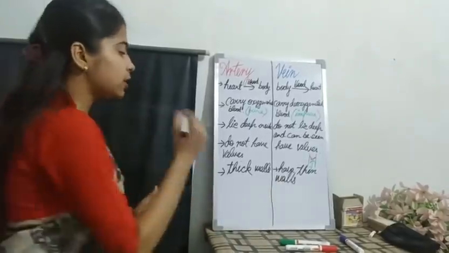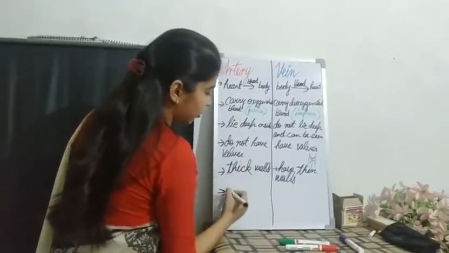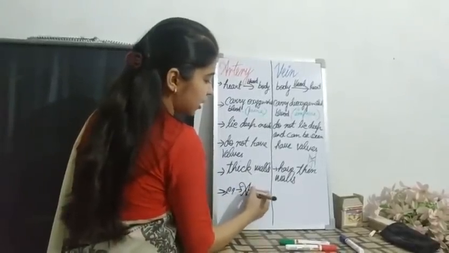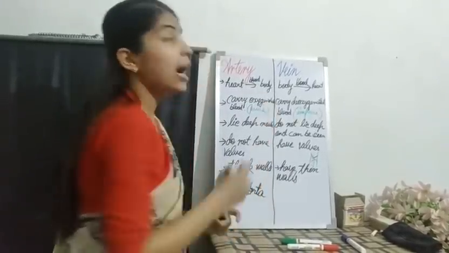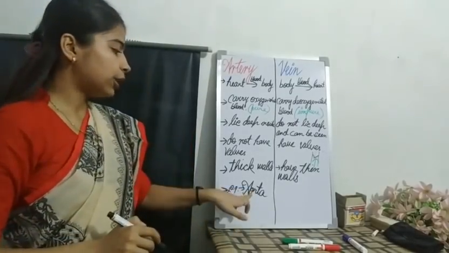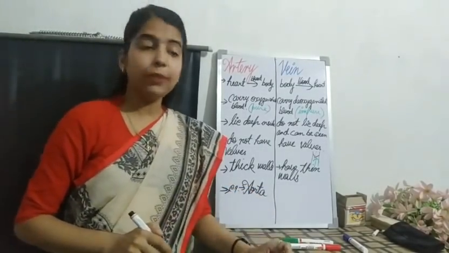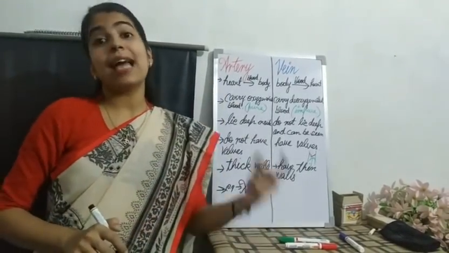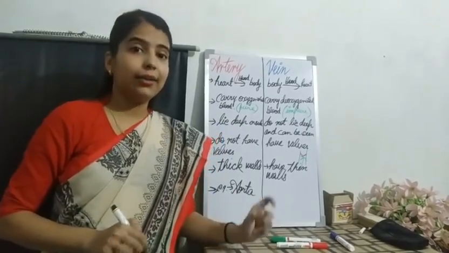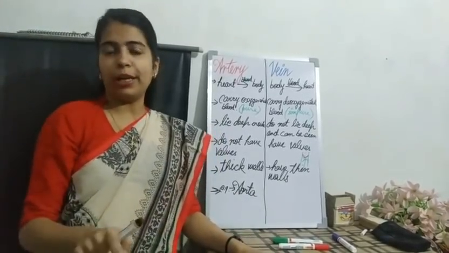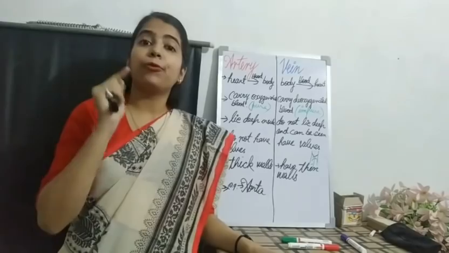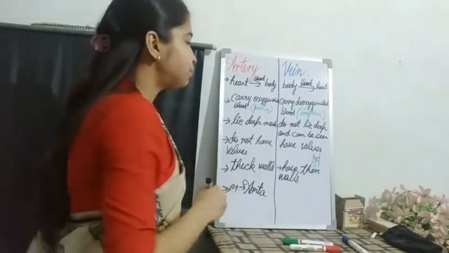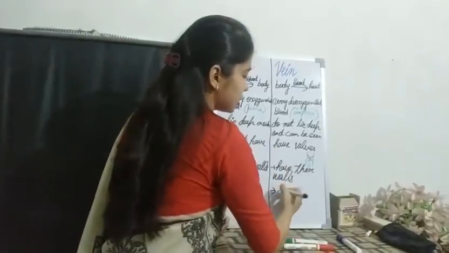Next was the example of an artery and a vein. What was the example of an artery? That is the aorta I gave you. Aorta is the thickest and the longest artery that runs all over your body, and it carries the blood from your heart to all your body parts. While for a vein, what was that?